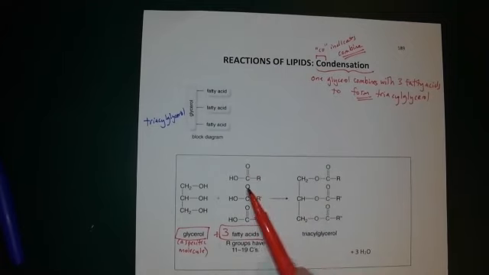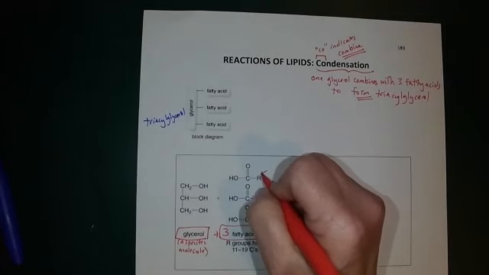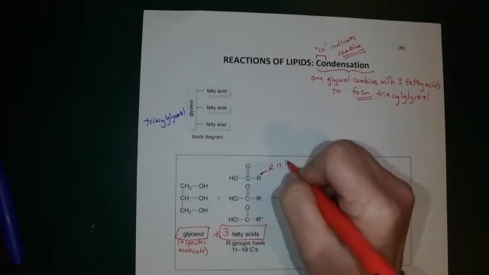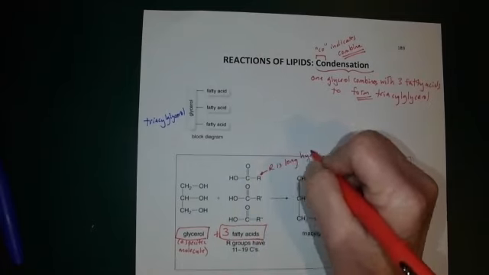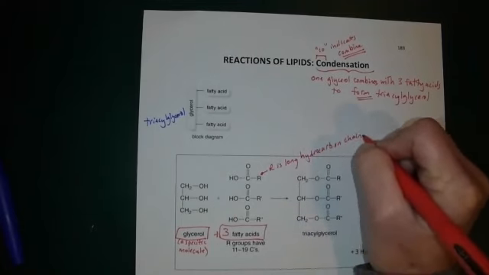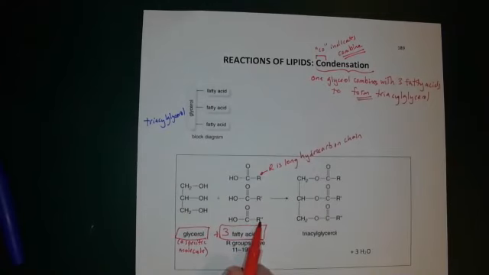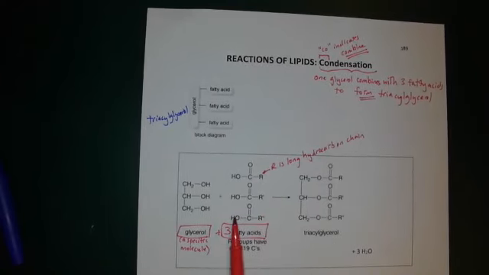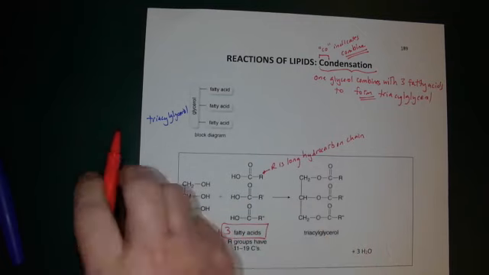Notice that this particular example is abbreviating the long hydrocarbon chain. This is an abbreviation for the long hydrocarbon chain. So is this, and so is this. So it's just abbreviating the rest of that fatty acid. What I would like you to notice is this. It's what you've seen before.